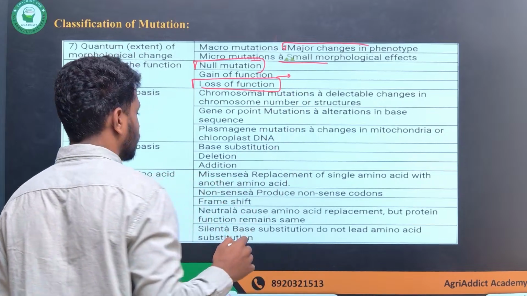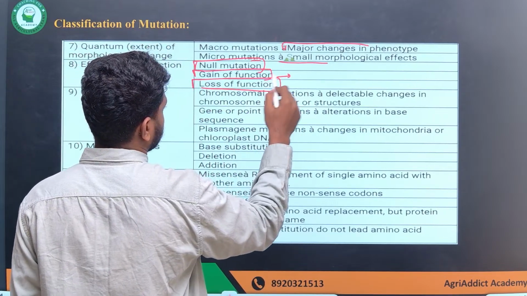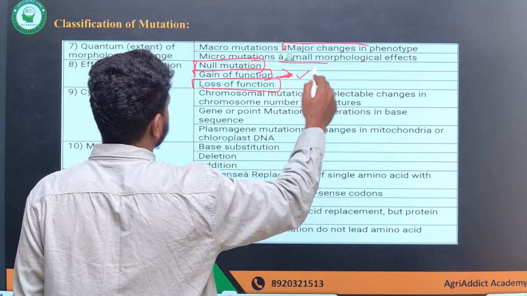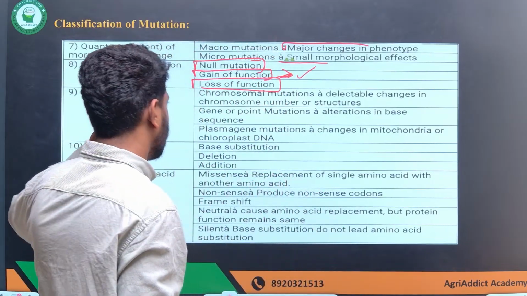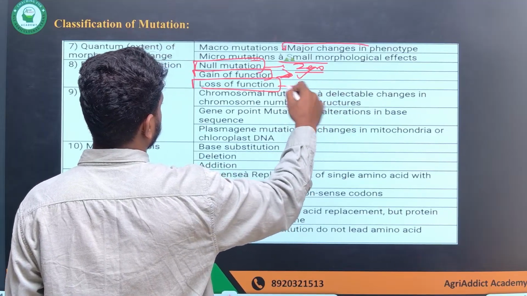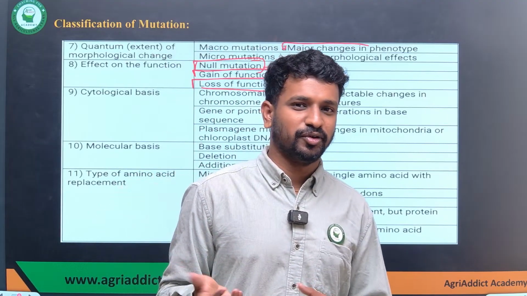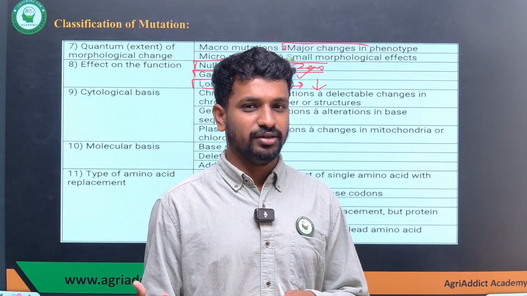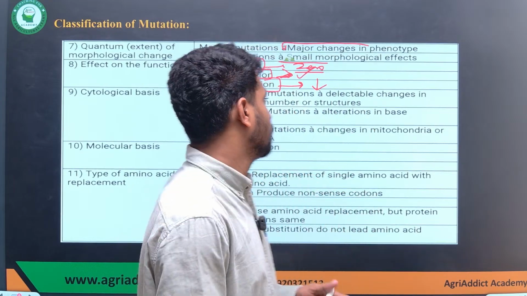These two are often confused, the null mutation and the loss of function. Gain of function means that when there is a mutation, there is a gain of function, and the phenotype has some extra effect. But what is null mutation and loss of function? Null mutation is completely zero. Remember, it is completely zero. Whenever I talk about loss of function, it is a decrease in the amount of phenotype provided. In the case of enzymes, it is a decrease in the efficiency of the gene, which has some role to play in some phenotype, so that will be loss of function.